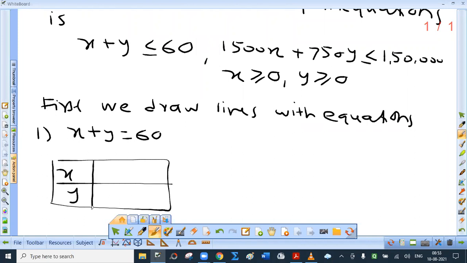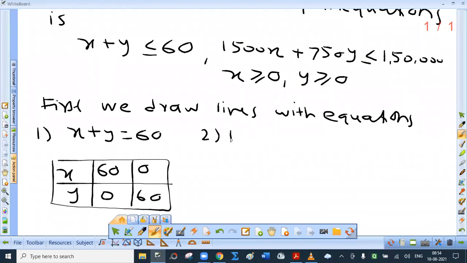Don't waste time in drawing this table, etc. I mean, using pencil and scale. You can use pen only for this. You're not supposed to use pen on graph paper. That's it. When y equal to 0, x equal to 60. When x is 0, y equal to 60.